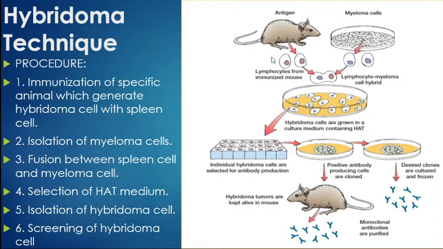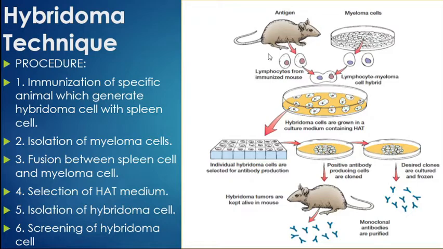We can produce the antibody from this cell for 1 week only. Later on we cannot produce the antibody, and to produce it we would have to go for another immunization process. So we need a cell that can produce the antibody for a long period of time, and that's why we will